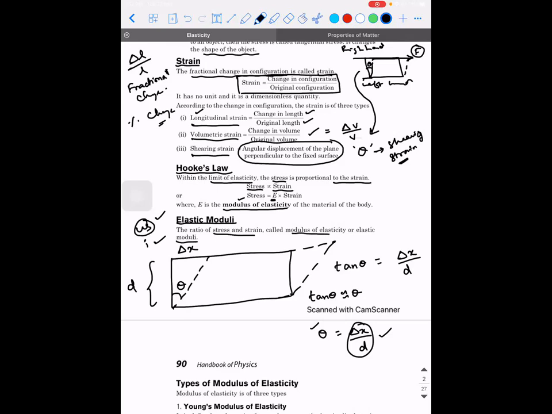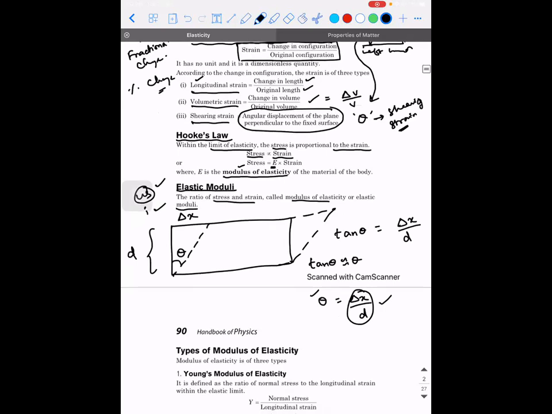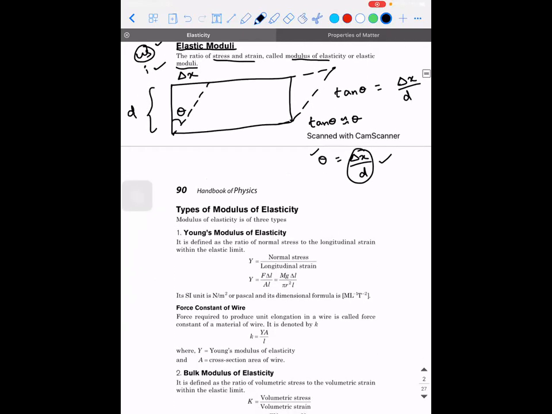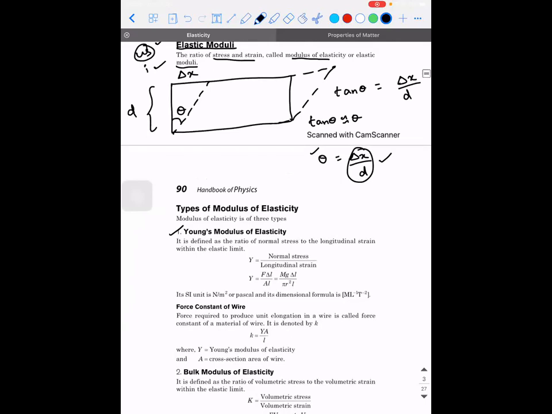The reason we call it elastic moduli is because there are three types of stress and three types of strain. When you bring the relation between them, you can define three moduli of elasticity. The first and foremost one is Young's modulus of elasticity. What does it state? Within the elastic limit, it is the ratio of the normal stress to the longitudinal strain. This is a very, very, very important concept, and it is represented by the symbol Y. How do we write normal stress as?